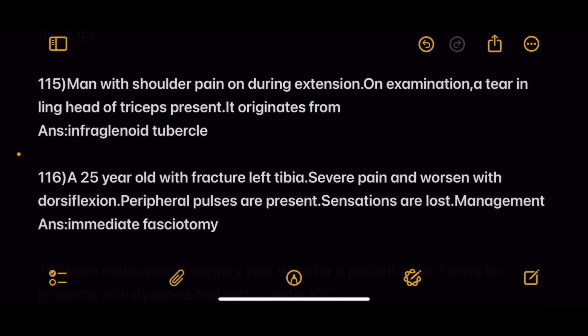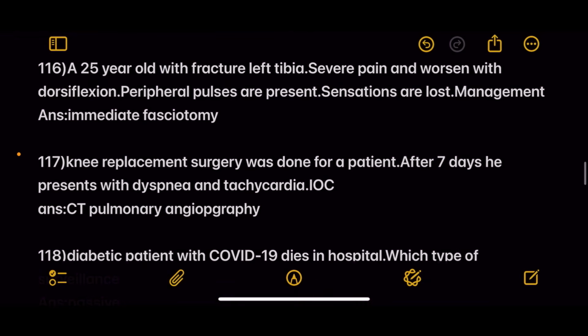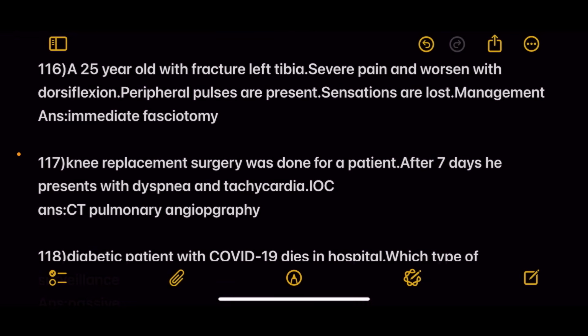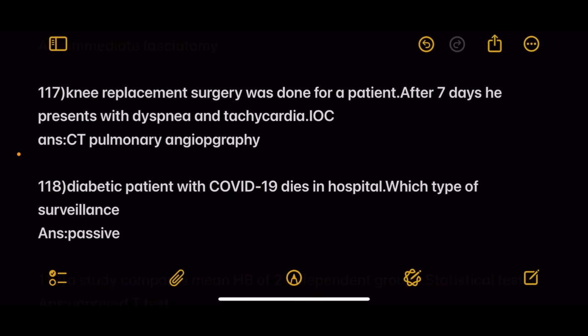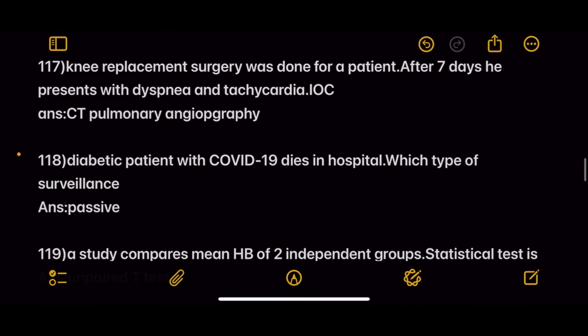Next, a man with shoulder pain during extension. On examination, a tear of the long head of triceps is present. It originates from. Answer, infraglenoid tubercle. Next, a 25-year-old with fracture of the left tibia, severe pain that worsens with dorsiflexion. Peripheral pulses are present. Sensations are lost. Management is immediate fasciotomy. Next question, knee replacement surgery was done for a patient 7 days ago. He presents with dyspnea and tachycardia. Investigation of choice is CTPA.